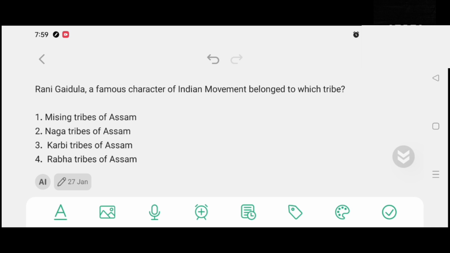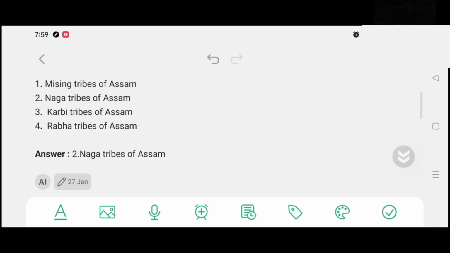Rani Gaidinliu, a famous character of the Indian movement, belonged to which tribe? Option number 1, Missing tribe of Assam. Option number 2, Naga tribes of Assam. Option number 3, Karbi tribes of Assam. Option number 4, Rabha tribes of Assam. And the correct answer is option number 2, Naga tribes of Assam.